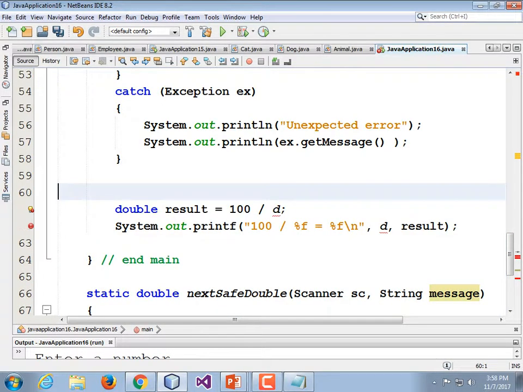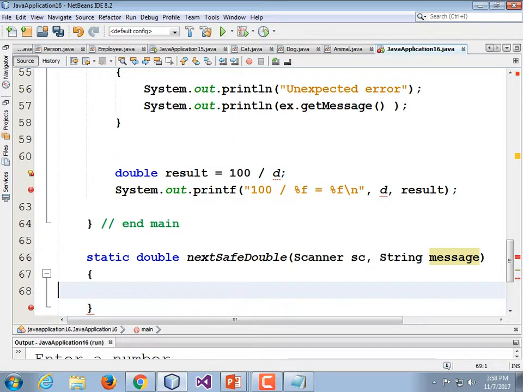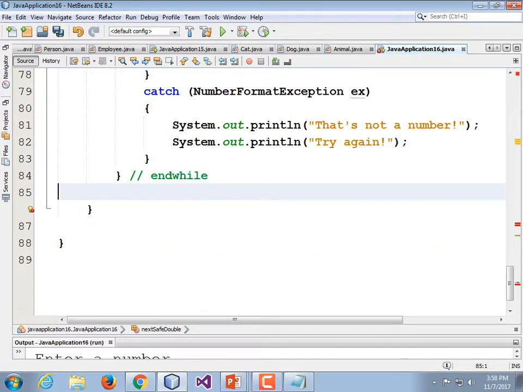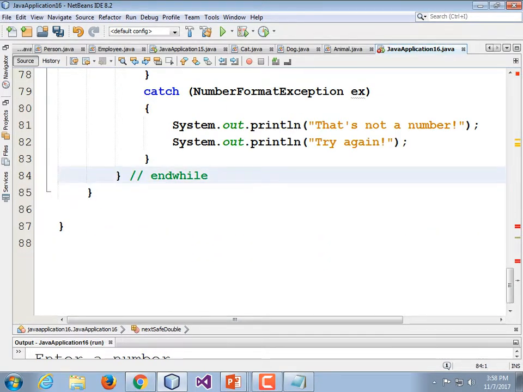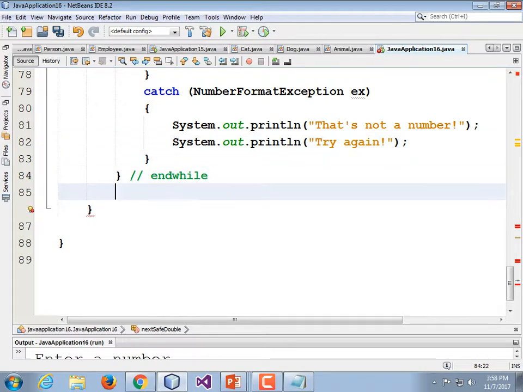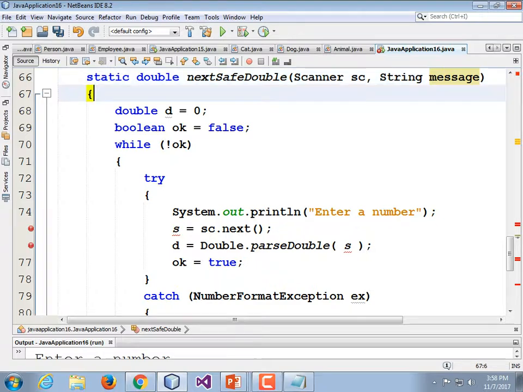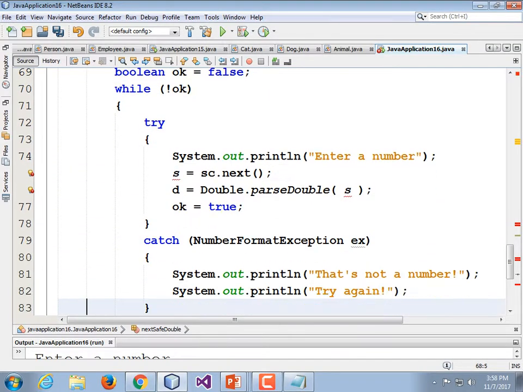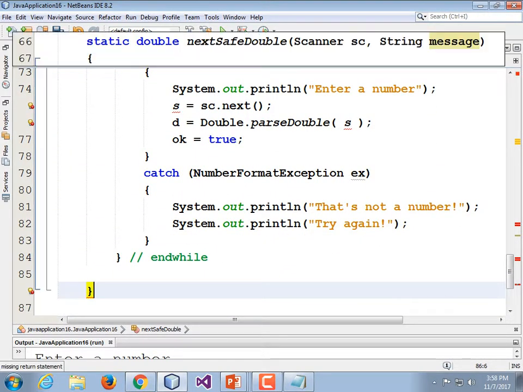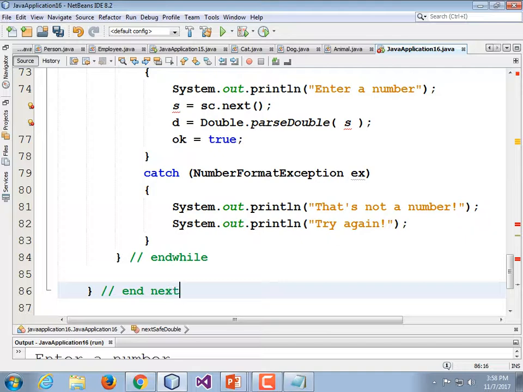Cut that, paste it into your next safe double code. And since I have an opening brace here, I'm going to go down to the closing brace and put a comment. End of next safe double.